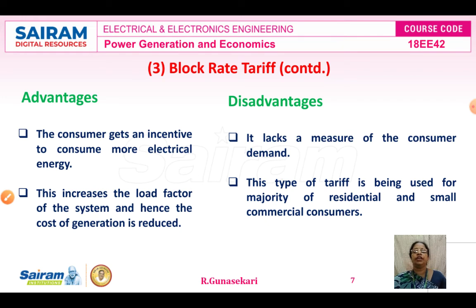Now we have studied the advantages and disadvantages of block rate tariff. Advantages: the consumer gets an incentive to consume more electrical energy, because the first 30 units have one charge and the next 25 units have a lower charge. So the consumer consumes more electrical energy. This type of tariff also increases the load factor, because load factor is nothing but average load demand divided by maximum demand. So as the load increases, the load factor increases, since they are directly proportional, and therefore the generation cost reduces.